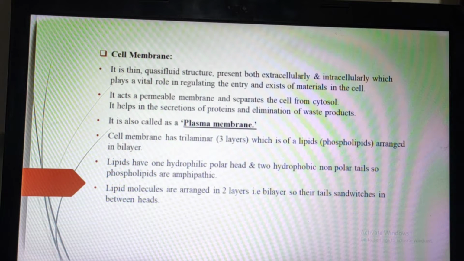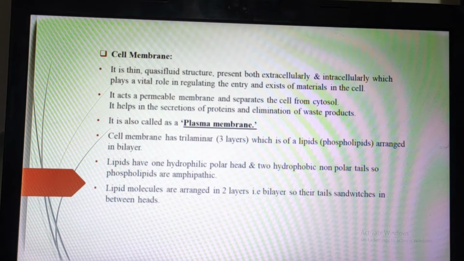It is a rigid and flexible structure, and it is present externally and internally. Why is it present externally and internally? The reason is that it permits materials coming from the outer side to enter or exit.